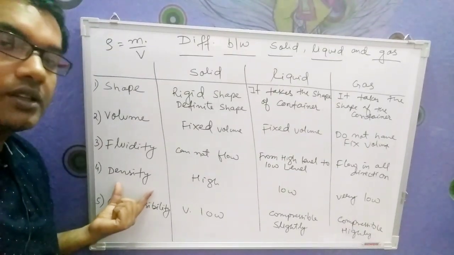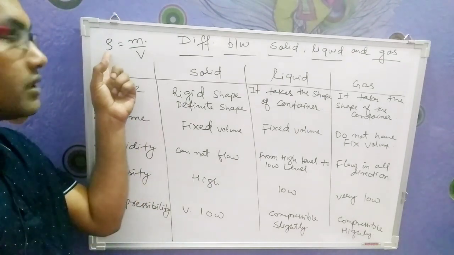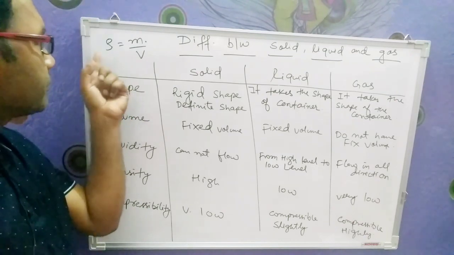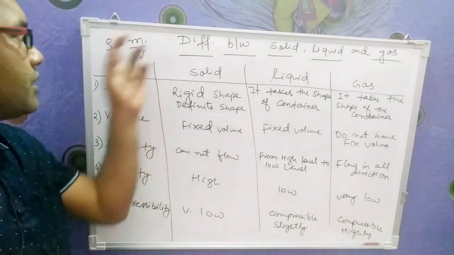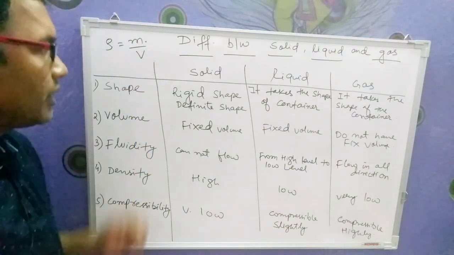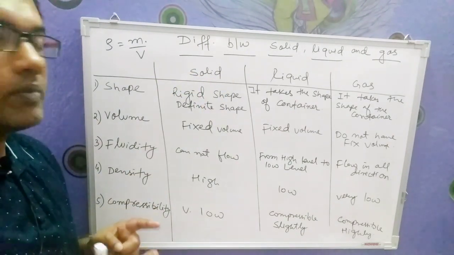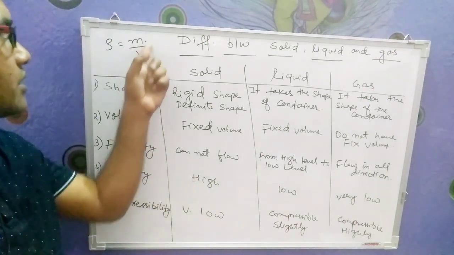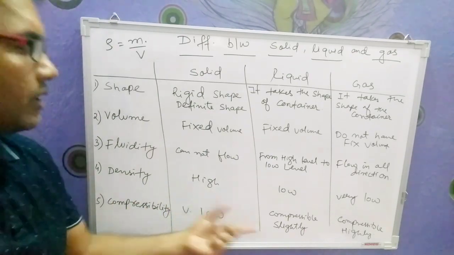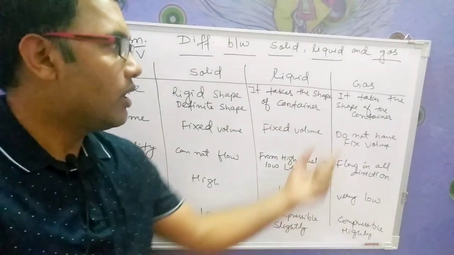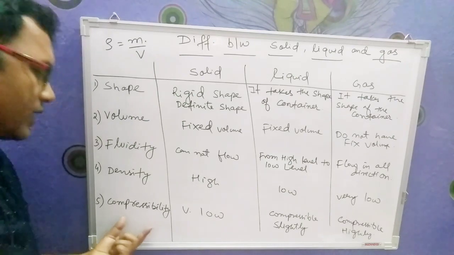Now next property is density. Now in order to understand density, we have to see a relation which you have already studied in physics. Density is equal to mass per unit volume. If mass is increasing, the density is also increasing. Now see here, in solid the molecules are tightly packed, and when molecules are tightly packed their mass is more, and when the mass is more the density will also be more. So here for solid the density is high, for liquid the density is low, and for gases the density is very low.